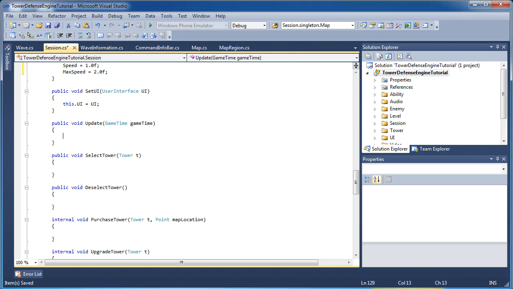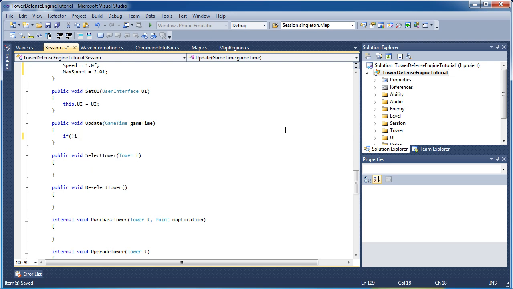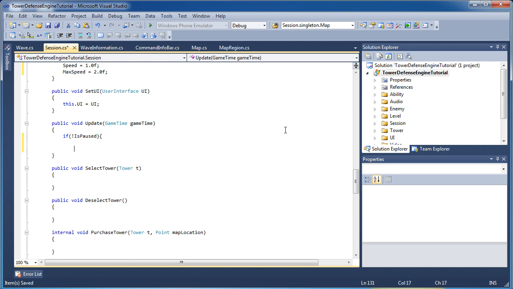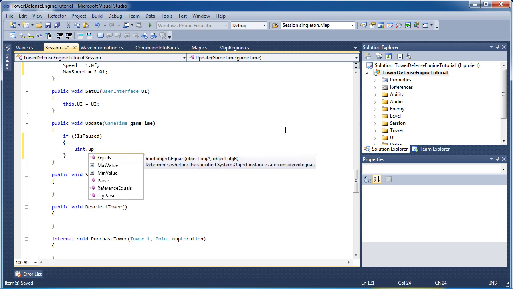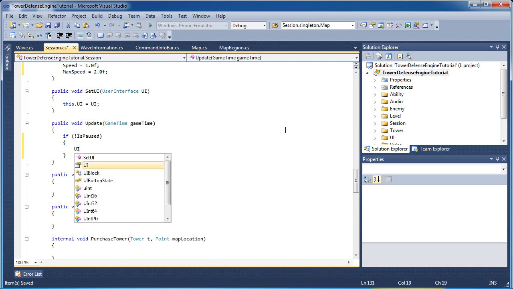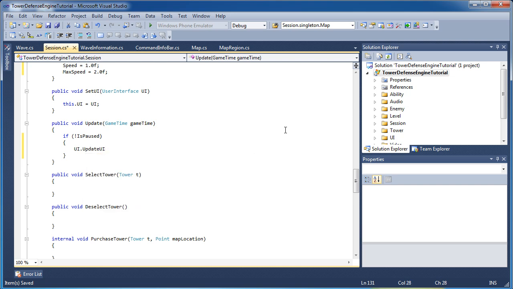Alright, so the update method is next. So if our game is not paused, we need to update our game basically. So we need to call UI.update. We need to pass it game time for update.